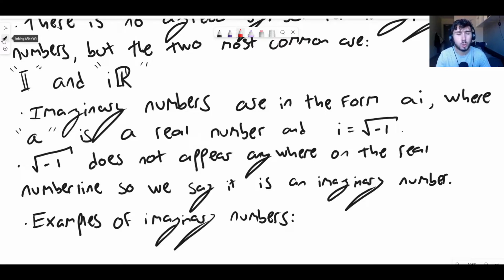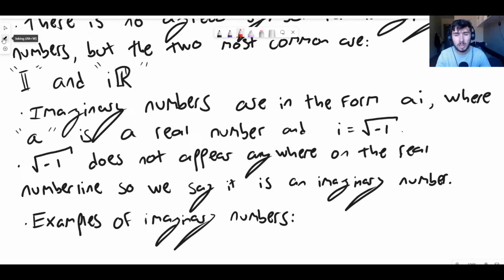So if you square any number, positive, negative, or 0, it will never be negative. 0 squared is just 0, a negative squared is positive, a positive squared is positive. Which means that you cannot take the square root of a negative number and have it be real. You can't, it's not possible.